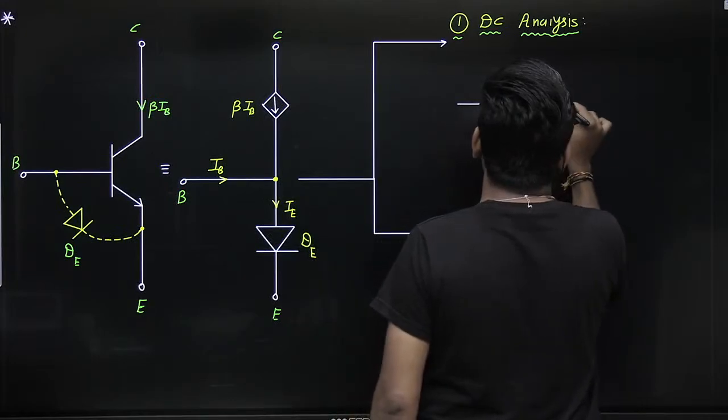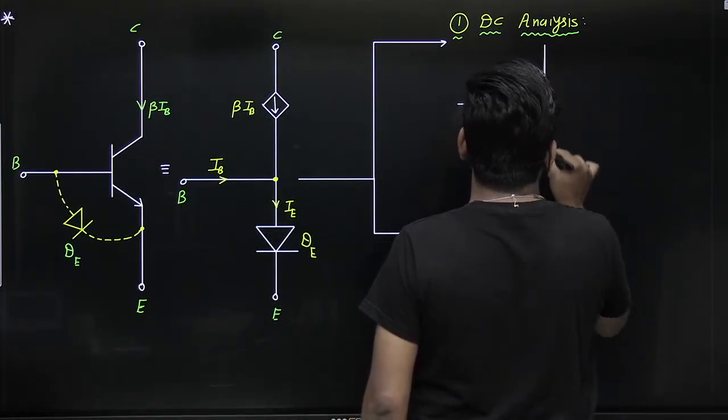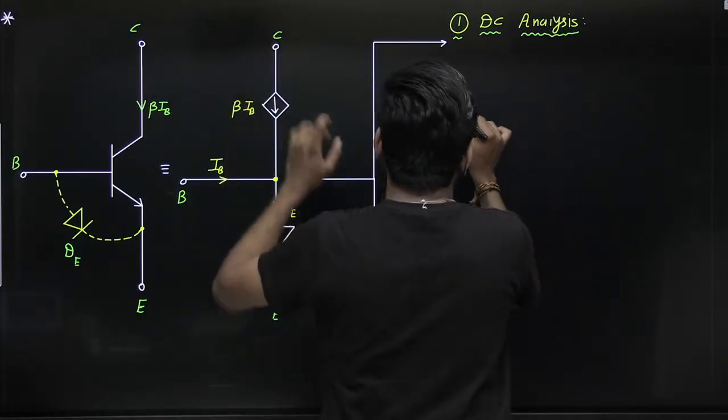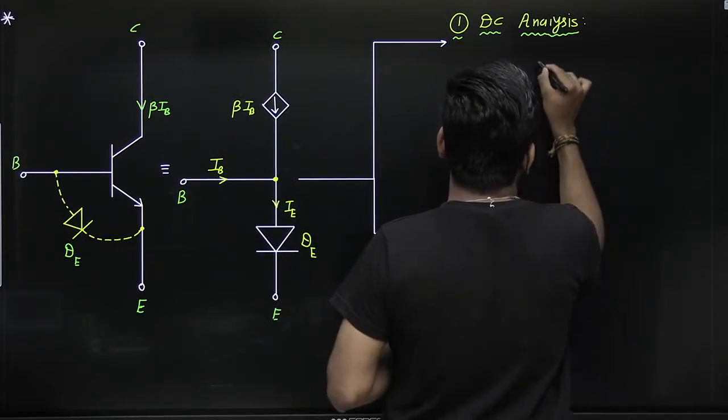So the equivalent circuit will be like this for DC.